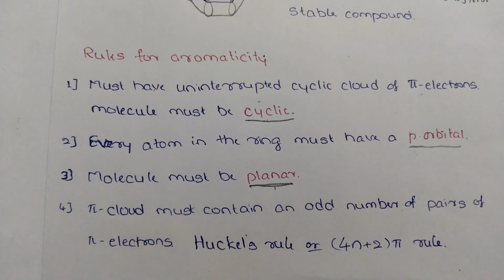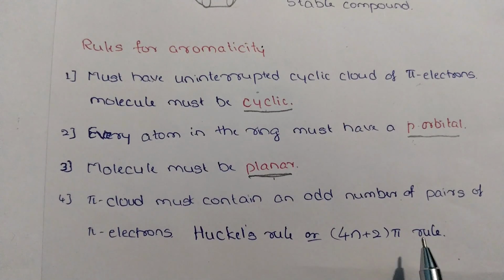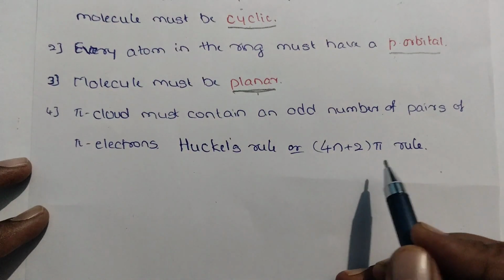Means the molecule must contain a 4n plus 2 pi electron system. When the molecule contains a 4n plus 2 pi electron system, it obeys Huckel's rule. The meaning of that is that the system contains an odd number of pairs of pi electrons. Okay, then we shall understand Huckel's rule. Huckel's rule means the 4n plus 2 pi electron rule.